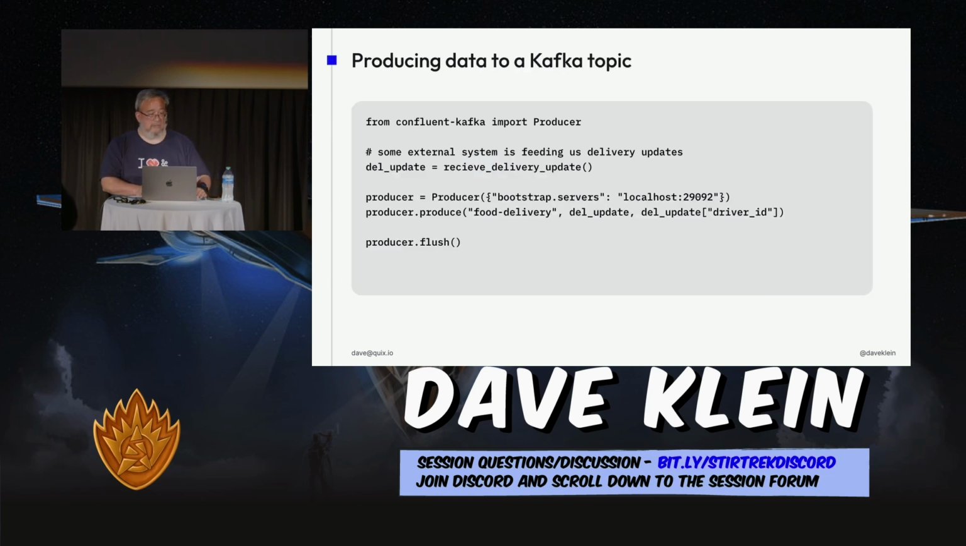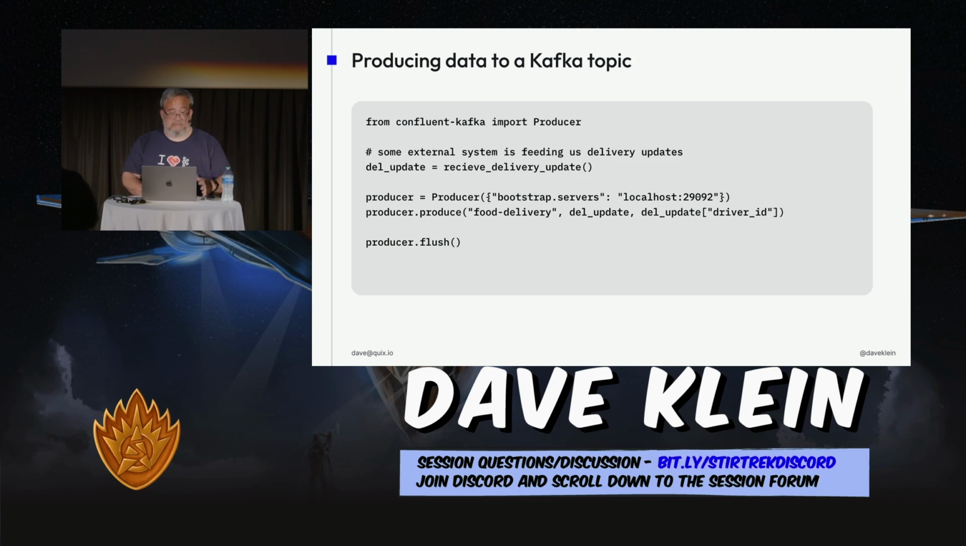And here's an example of what they look like. Hopefully that's readable. So we're just going to import this producer class, and then we're assuming some external thing is giving us some data, and we're going to produce that to a Kafka topic. So we get this delivery update we receive from some other service, and then we create an instance of a producer, and the producer constructor takes a configuration dictionary, and there's lots of things you can set in it. There's only one thing you have to have, and that's the address of a Kafka broker. And so that's what we're giving it here, just the bare minimum, tells it where it can find Kafka.